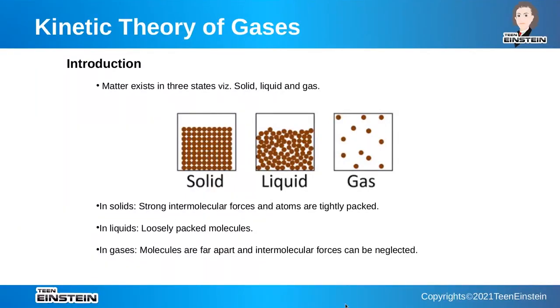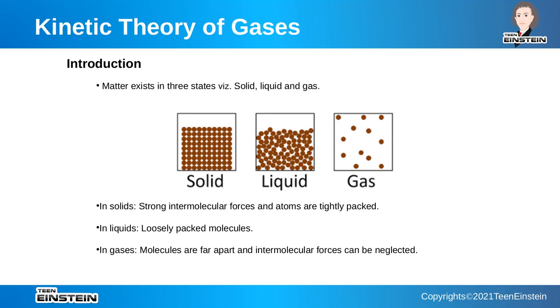Let us start Kinetic Theory of gases. So everything around us is made up of matter, and matter is made up of atoms. Now, atom was considered to be the most fundamental particle, but now we know that atom further consists of a nucleus, which further consists of protons and neutrons, which further consist of quarks and strings. But for now, let us come back to our atom. The size of an atom is around 1 angstrom, that is 10 power minus 10 meters.